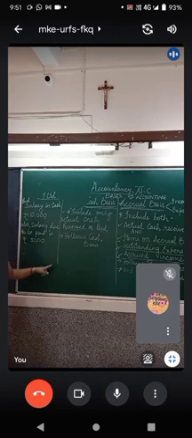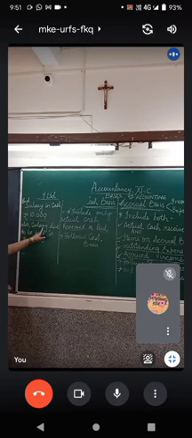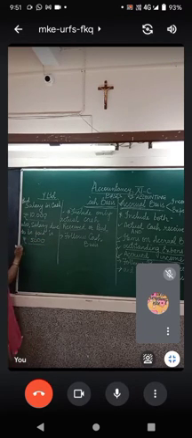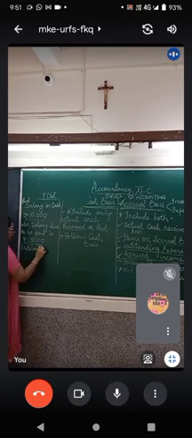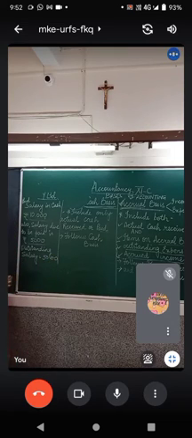The total salary to be paid was 15,000, out of which they have paid rupees 10,000 and salary due to be paid is rupees 5,000. So outstanding salary is equal to 5,000.